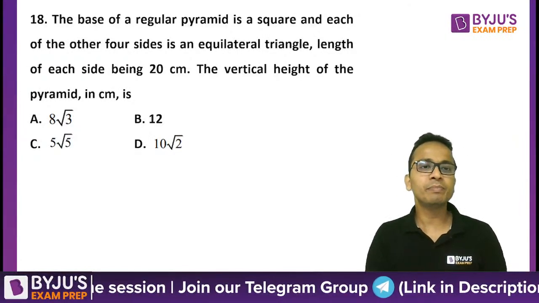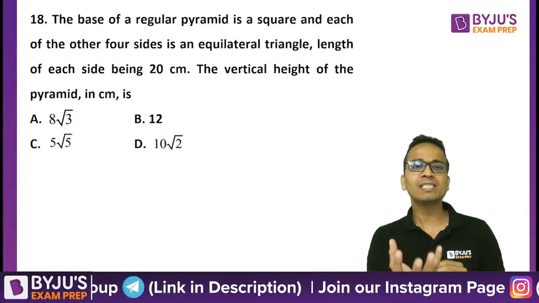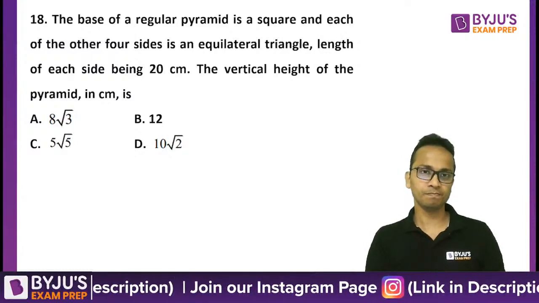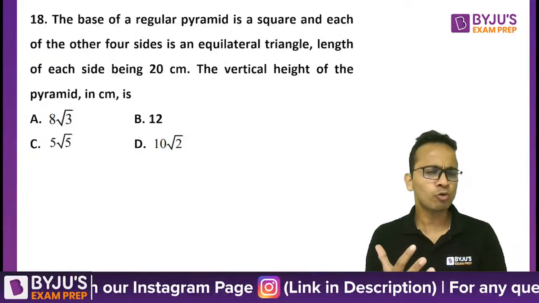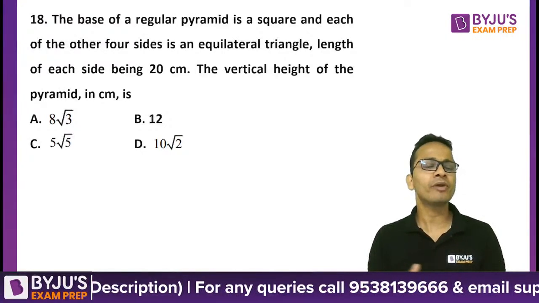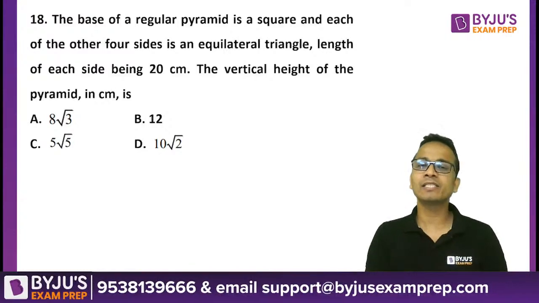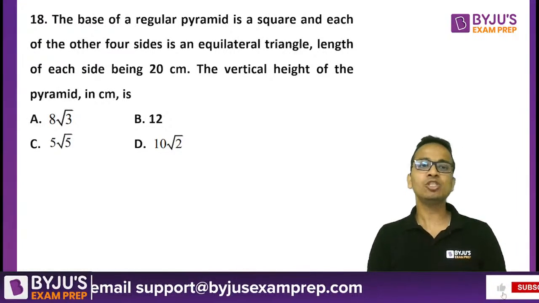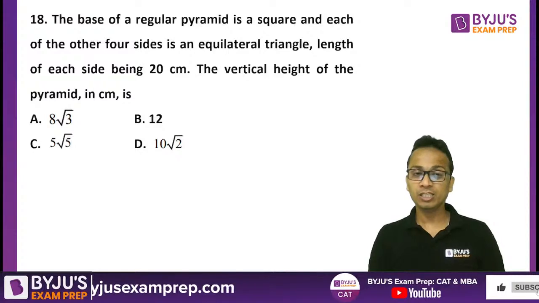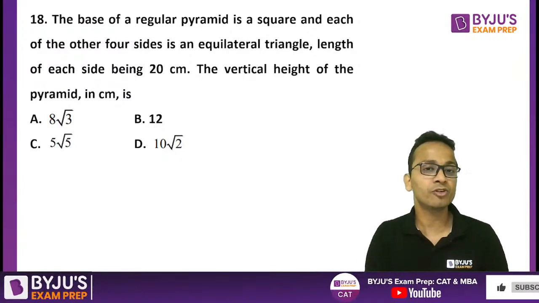Now, in this case, the base of a regular pyramid. A regular pyramid is a pyramid such that the base is a regular polygon. So it can be an equilateral triangle, a square, a regular pentagon, a regular hexagon, or any kind of regular polygon. The base in this case is given as a square, and each of the other four faces is an equilateral triangle.